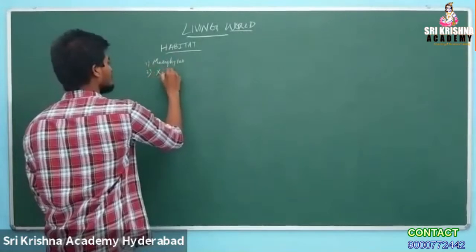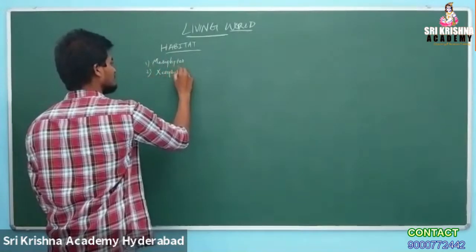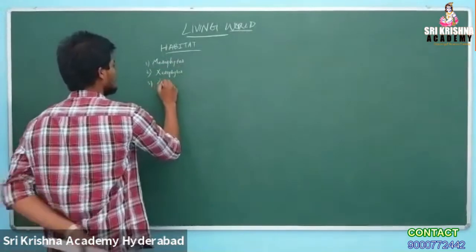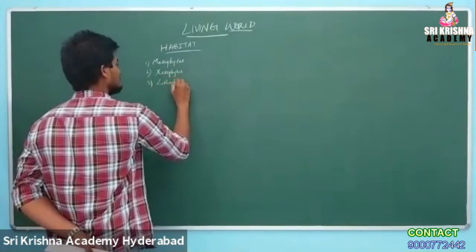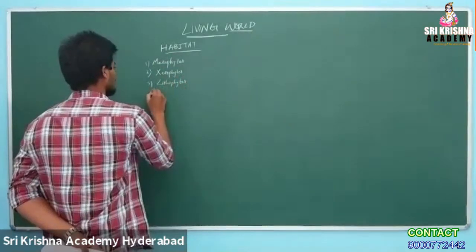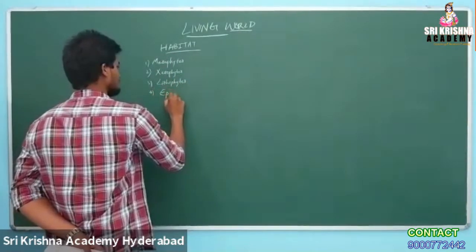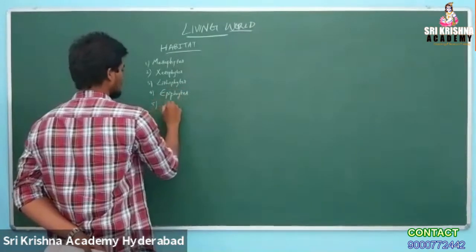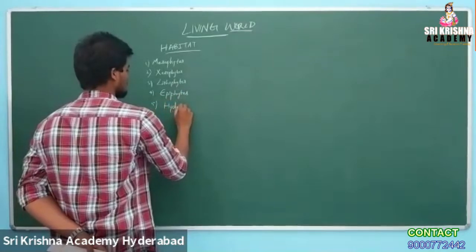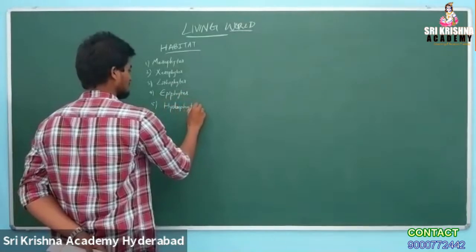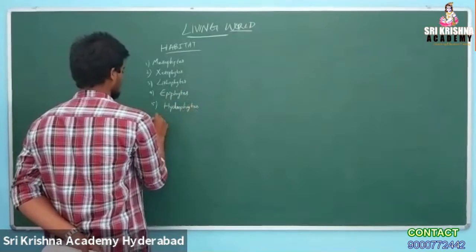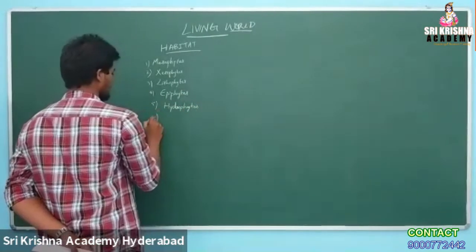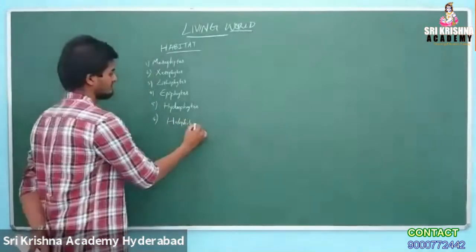The second type is xerophytes, lithophytes, epiphytes, hydrophytes, and one more, halophytes. So what are mesophytes?